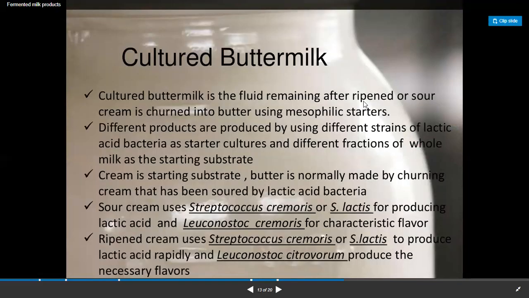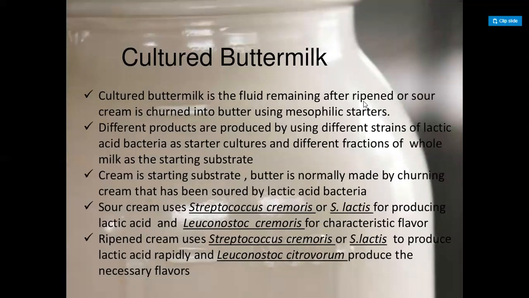Now the cultured buttermilk. Cultured buttermilk is the fluid remaining after the ripened or sour cream is churned into butter using the mesophilic starter. We can also say that it is the chaas in Hindi. Different products are produced by using different strains of lactic acid bacteria as starter culture.